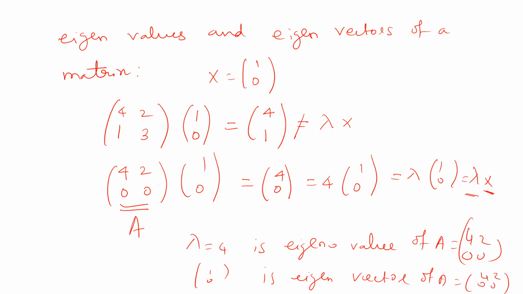But in the first case we cannot get any lambda times x. Therefore this 1, comma 0 is not an eigenvector.